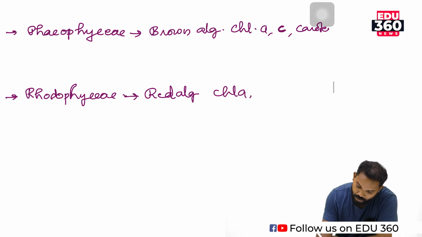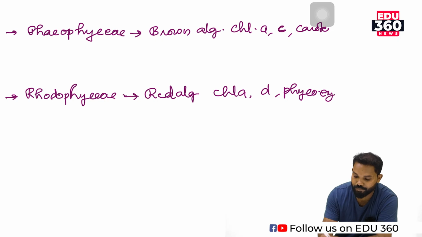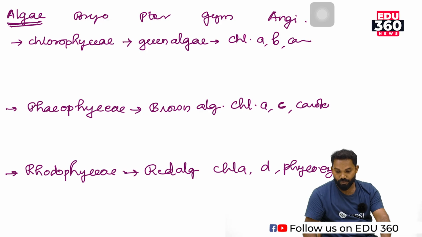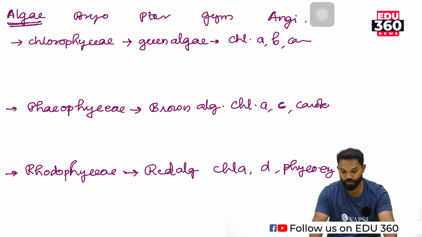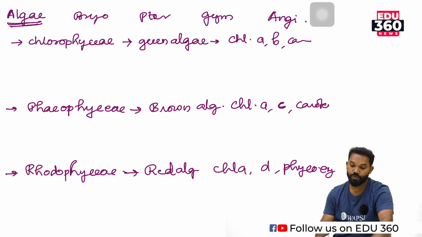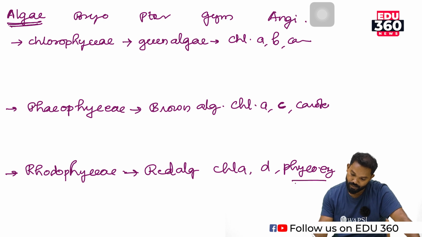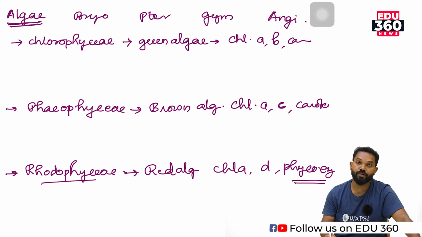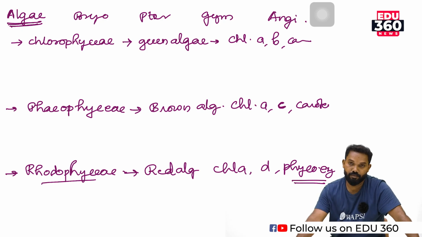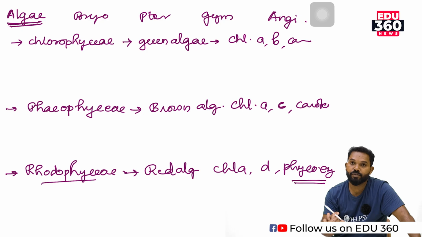chlorophyll A, chlorophyll D, then phycoerythrin. Phycoerythrin gives a red color. Phycocyanin is a type of phycobilin which gives blue color. So because of the presence of phycoerythrin, which gives red color, the rhodophycean members appear in a red color. It is only based on the pigmentation.